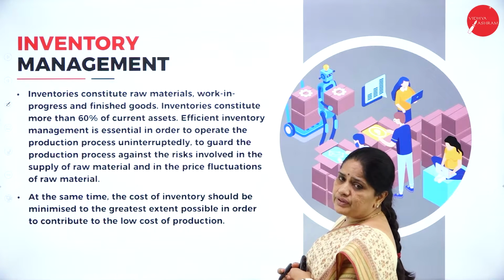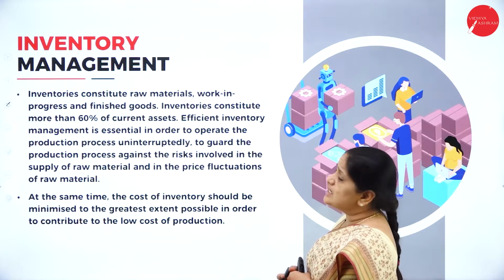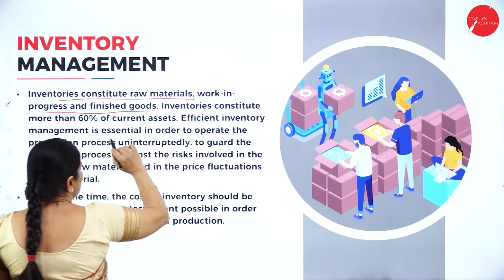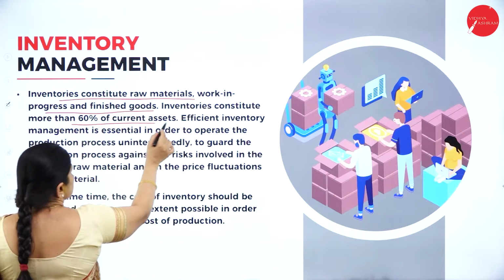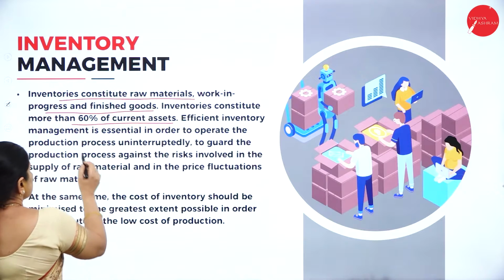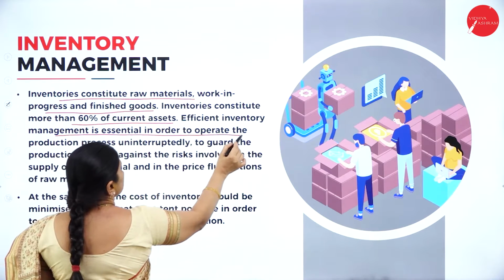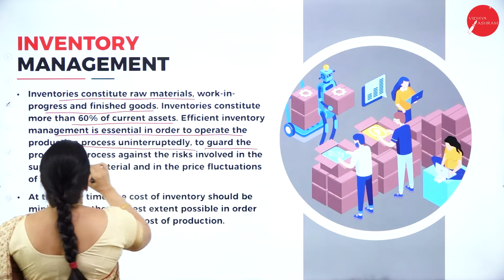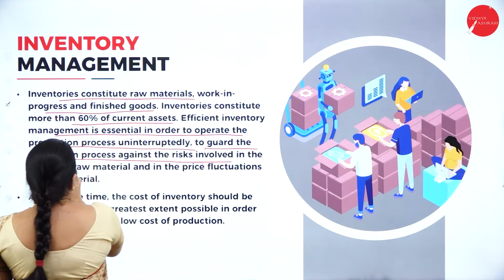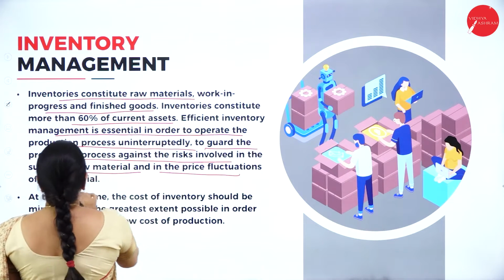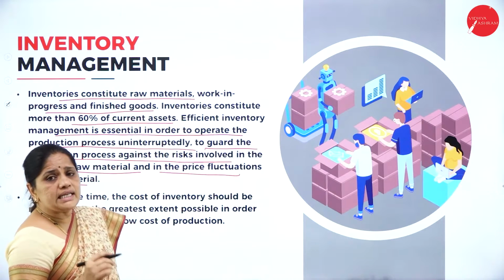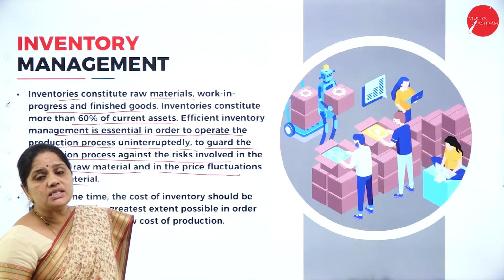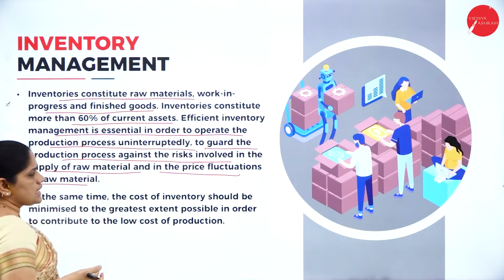Then the next part of working capital management is inventory management. Inventories constitute raw materials, work in progress and finished goods. Inventories constitute more than 60% of the current assets. Efficient inventory management is essential in order to operate the production process uninterruptedly, and to guard the production process against the risks involved in the supply of raw materials and in the price fluctuations of raw materials. So it is necessary for the company to maintain an adequate supply of raw materials. If there is no supply of raw materials, then the production process has to stop.